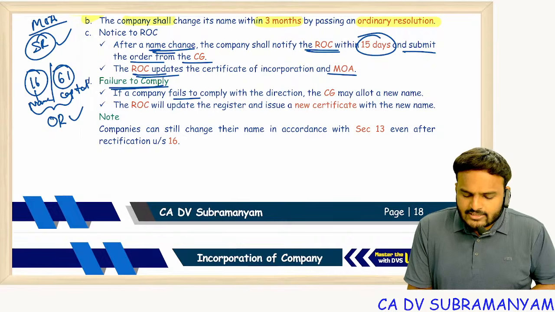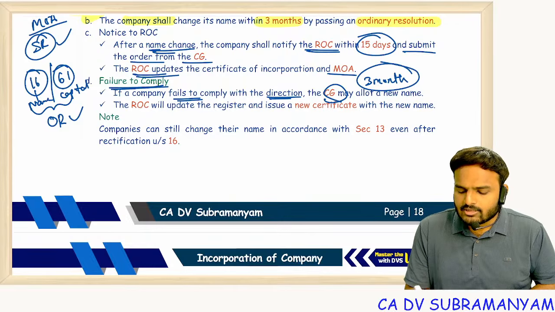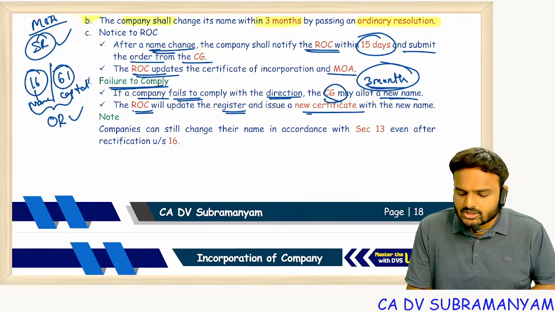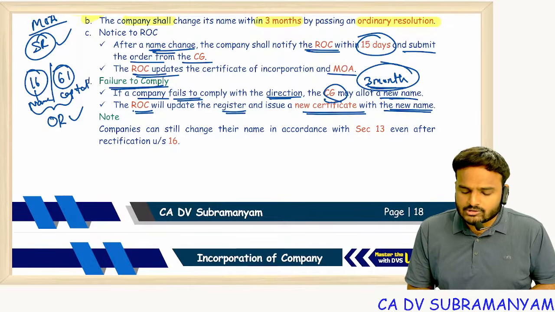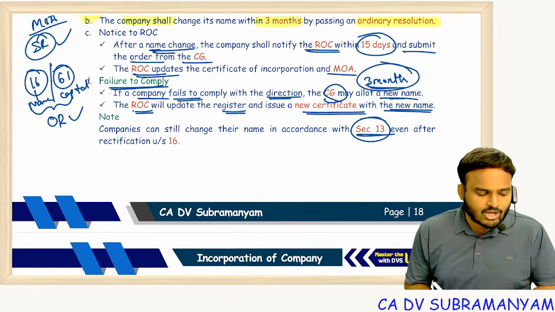Suppose the company fails to comply with the direction given by the CG. CG gave you how many months time to comply with the CG's order? 3 months time. Within 3 months, if no action is taken by the company, then CG will allot a new name. ROC will update the register and issue a new certificate with the new name. Of course, if you don't like the name allotted by the CG, you can change the name under section 13.